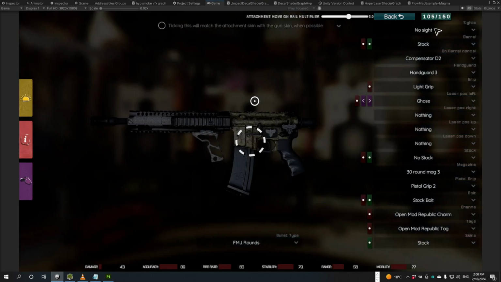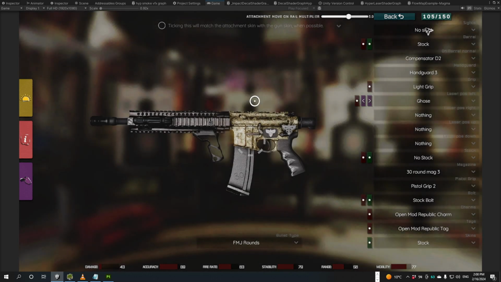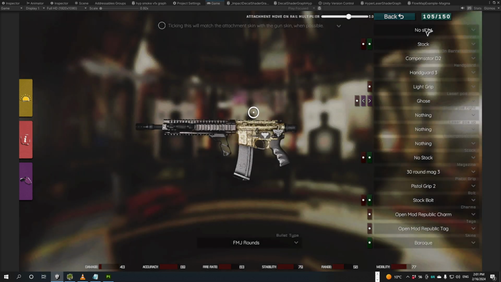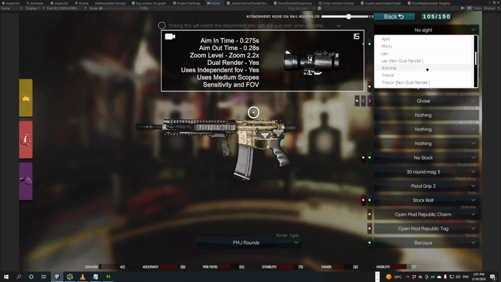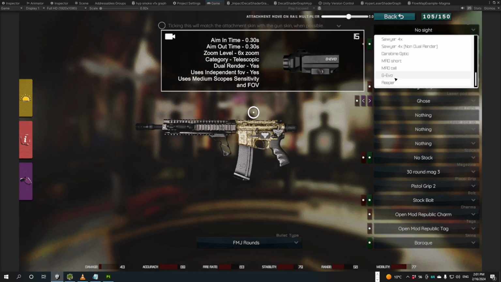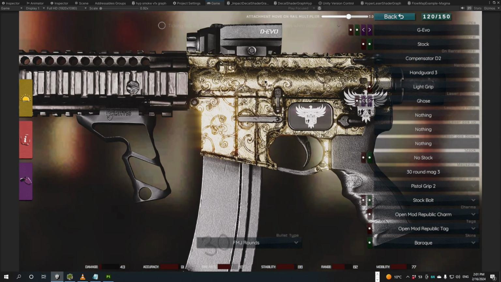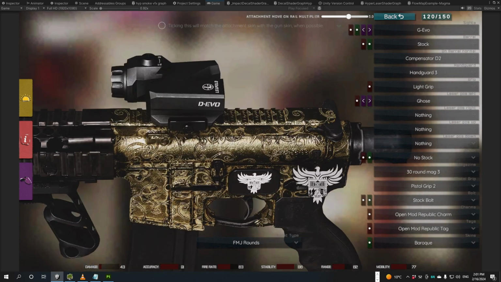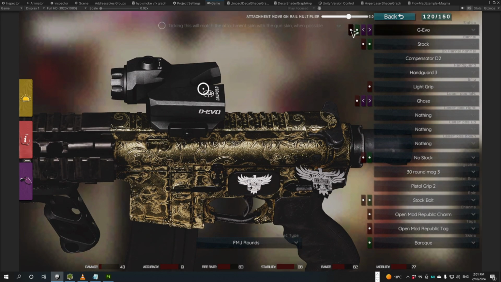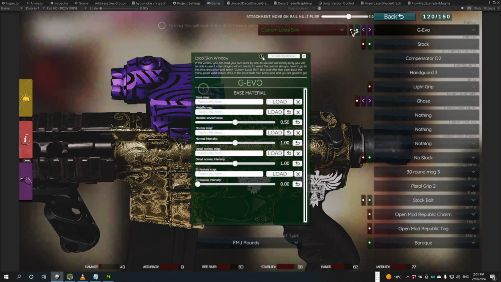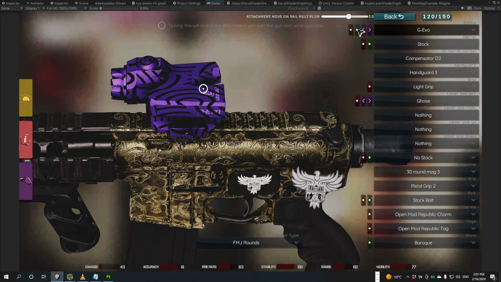Inventory, customize weapon. Let's put this bad boy. G-Evo is called in the game. Now selecting custom local skin. You know that texture, I used it before for a test.